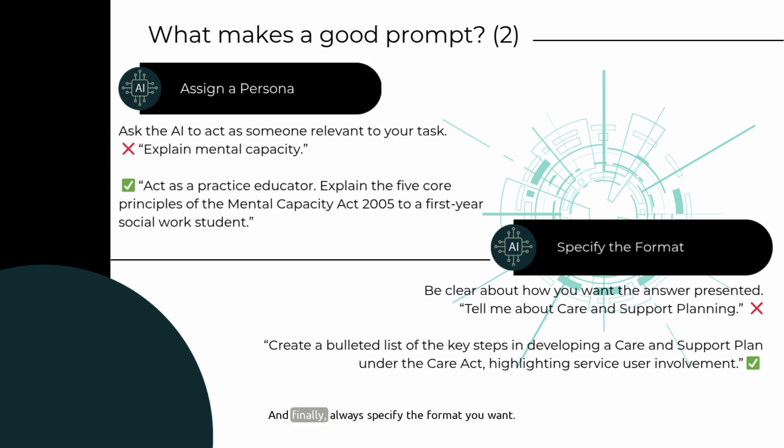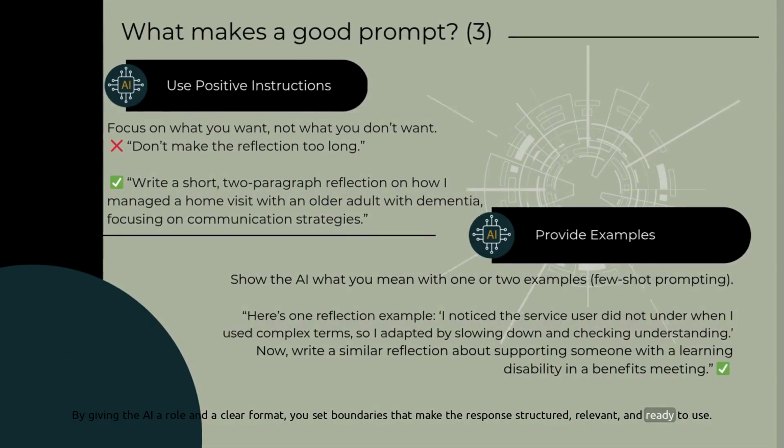And finally, always specify the format you want. Don't just ask, tell me about care and support planning. Say, create a bulleted list of the key steps in developing a care and support plan under the CARE Act, highlighting service user involvement. By giving the AI a role and a clear format, you set boundaries that make the response structured, relevant, and ready to use.